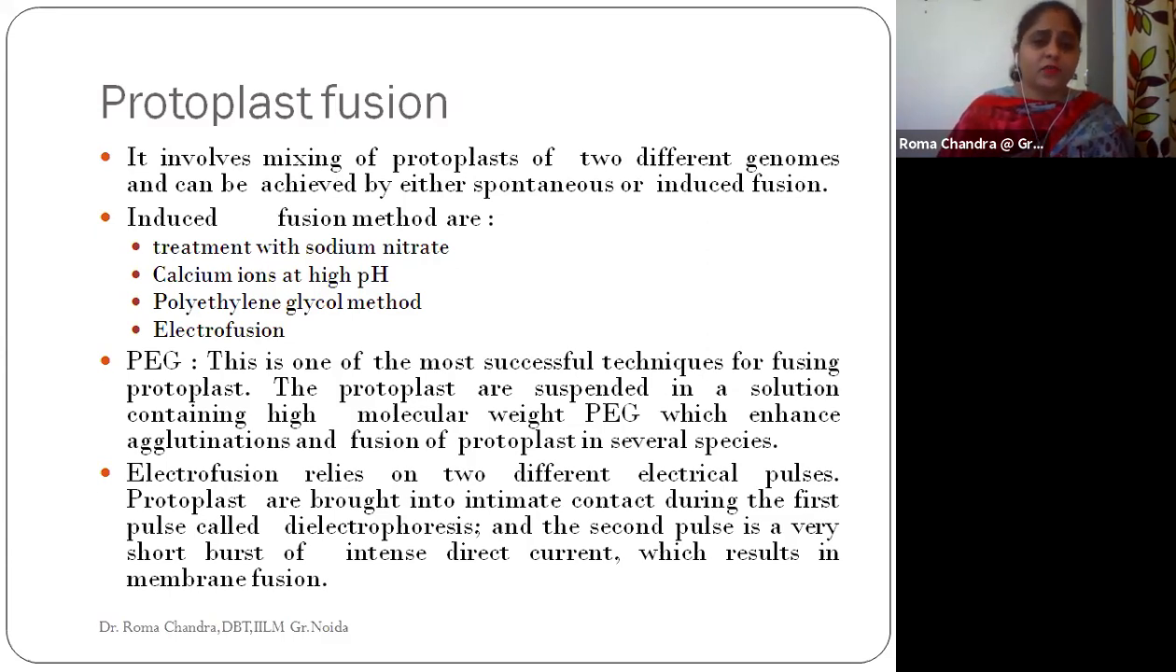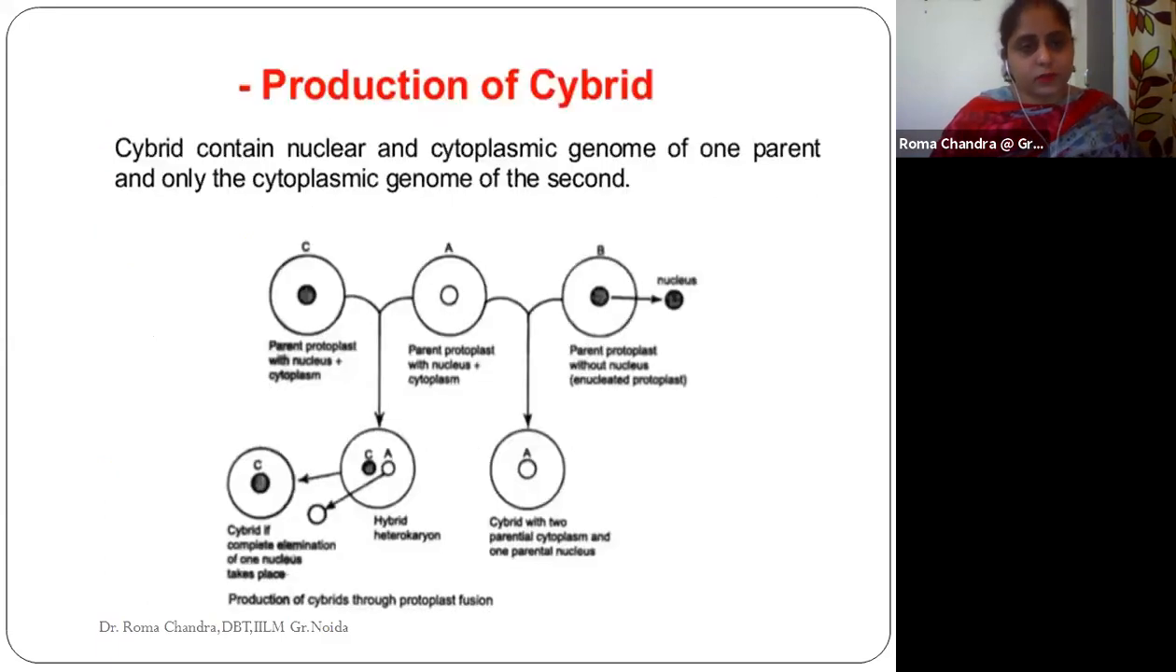But in the case of electrofusion, we rely on two different electrical pulses. The protoplasts are brought into intimate contact during the first pulse, called dielectrophoresis, and the second pulse is a very short burst of intense direct current, which helps in the fusion of the membranes. So where we provide electric pulses, that is electrofusion, and when we use PEG, that is one of the successful techniques for the whole process of protoplast fusion.